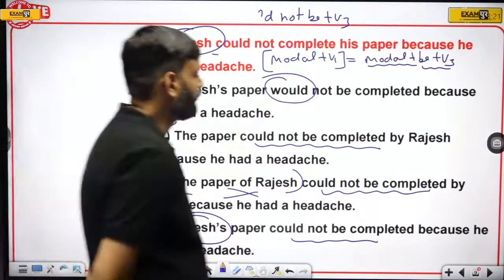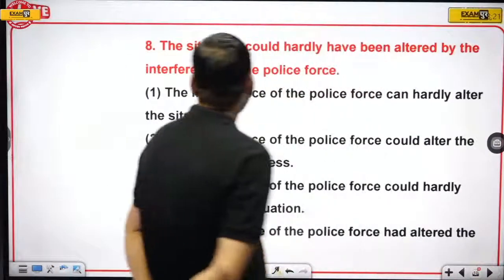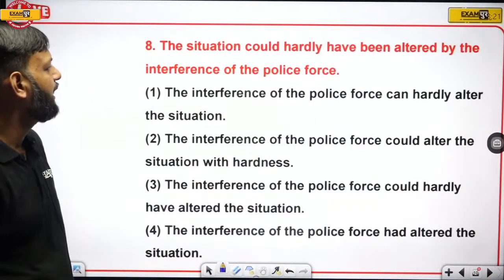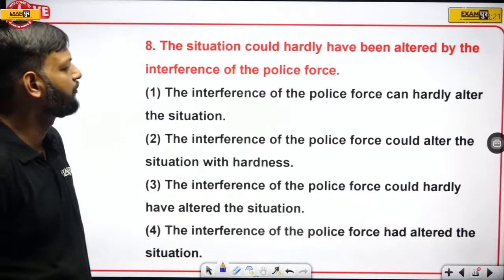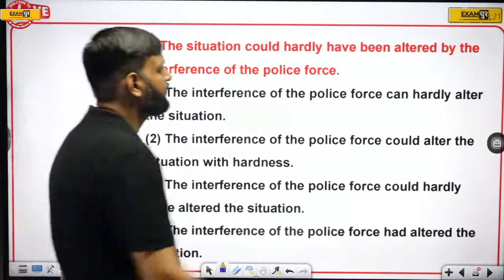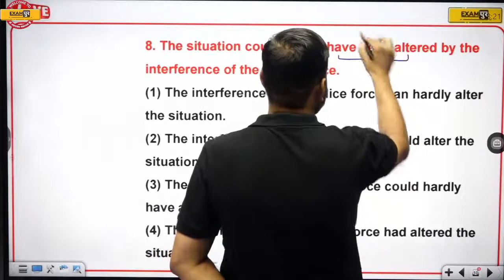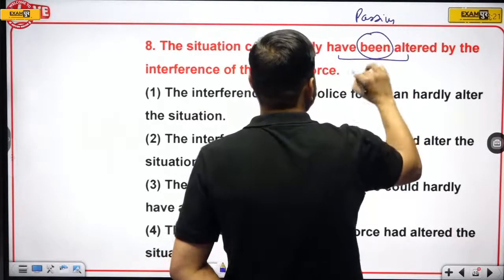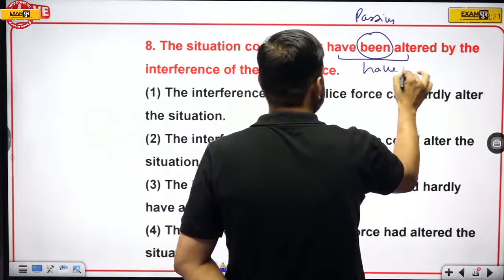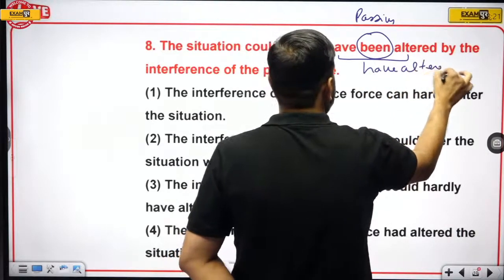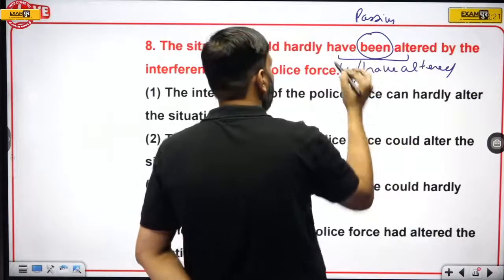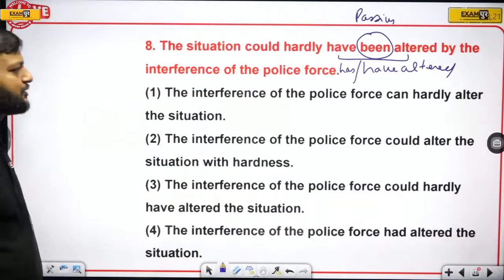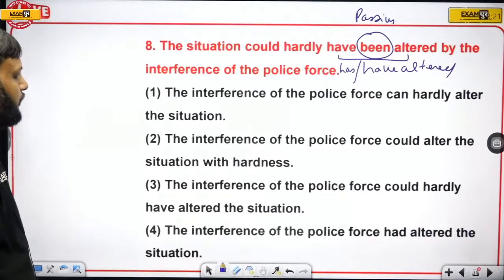Okay. Now, the next one. The situation could hardly have been altered by the interference of the police force. So here we have been. This is passive. And if you want to change it into active, just remove be. That means have altered. Has or have altered must be there.